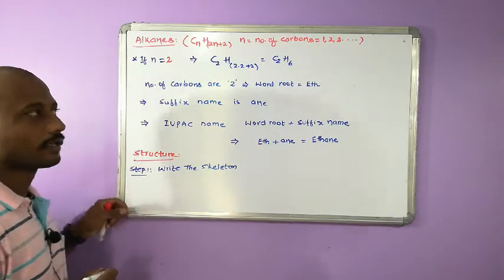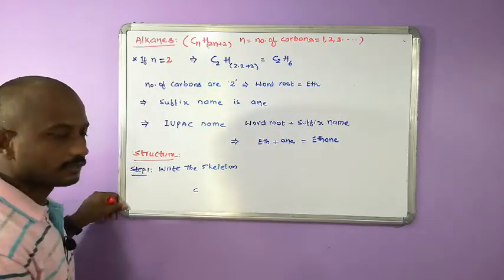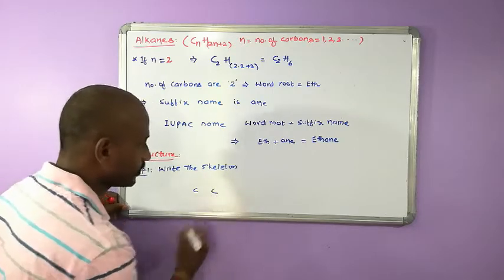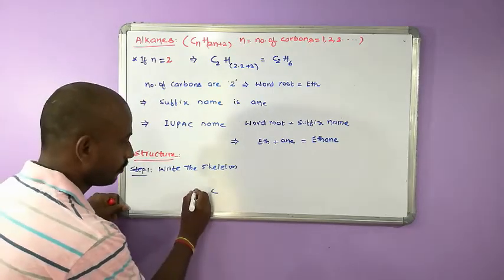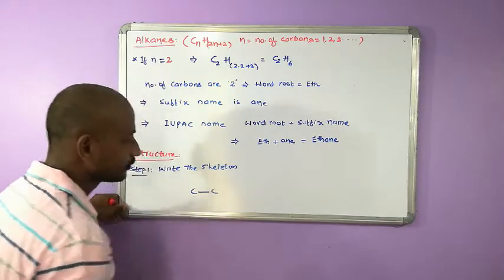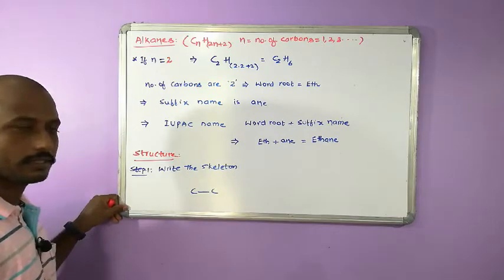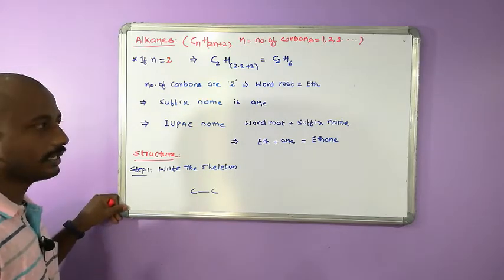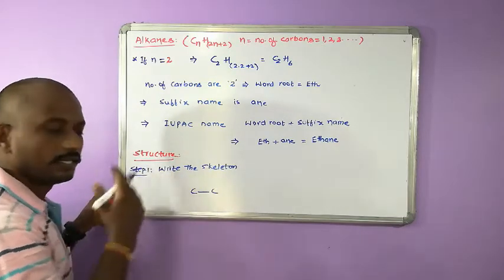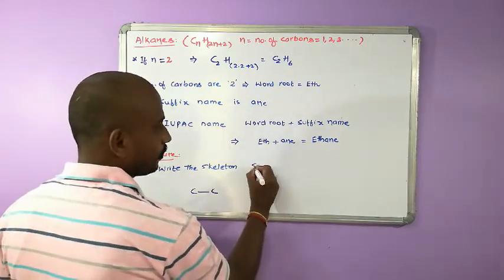Skeleton means carbon chain. How many carbons? 2 carbons, C, C. Link them by a single bond. Write the skeleton like this. In every structure, whether alkanes, alkenes or alkynes, you are going to write this skeleton first. This is called the skeleton.